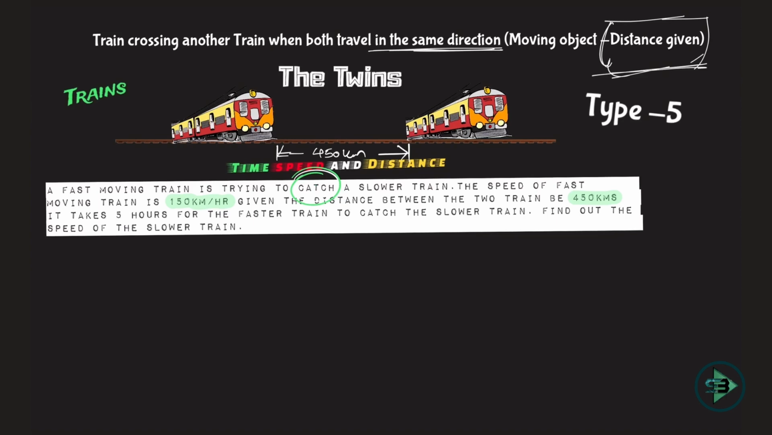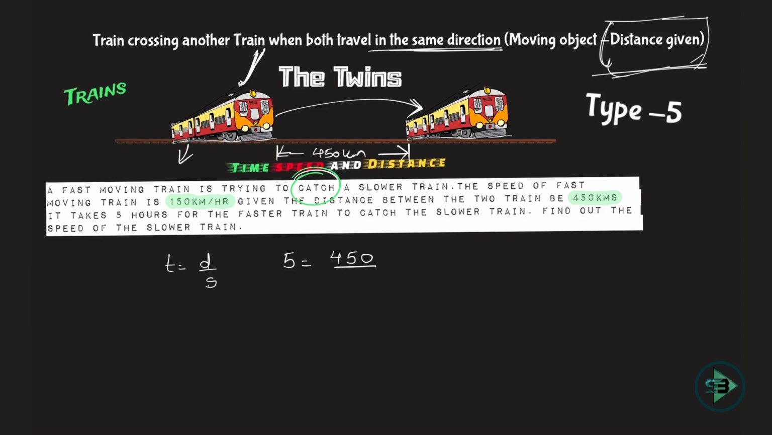Okay, so I'll start with my basic formula. The only formula I know here: time is equal to distance upon speed. Time is given to me as 5 hours. In 5 hours, what is the distance that is being traveled by this train? Because this train is supposed to catch this train, right? So I'll just compare everything from the point of view of this train. So distance traveled is nothing but 450 km, correct?